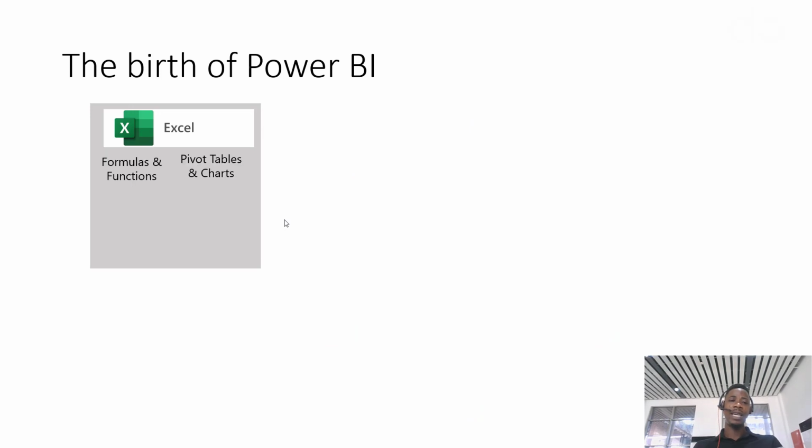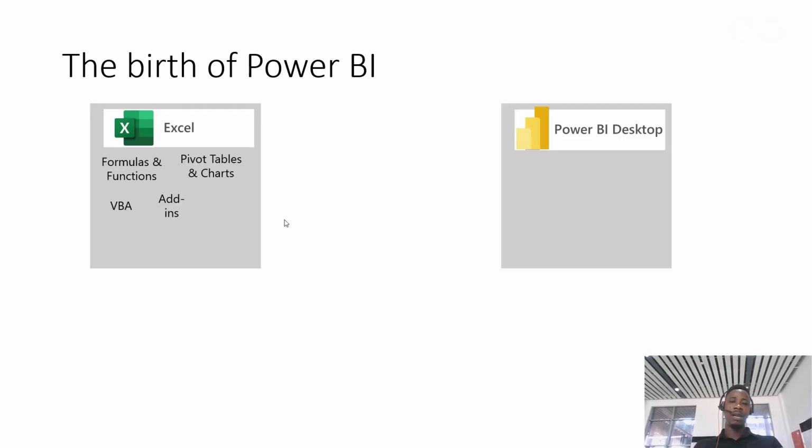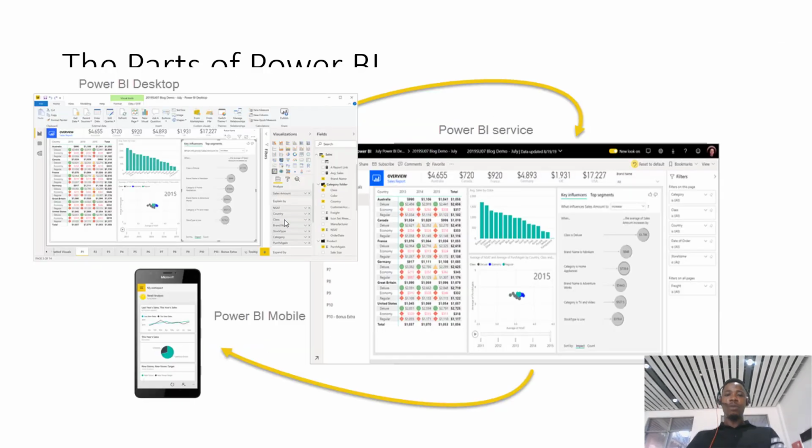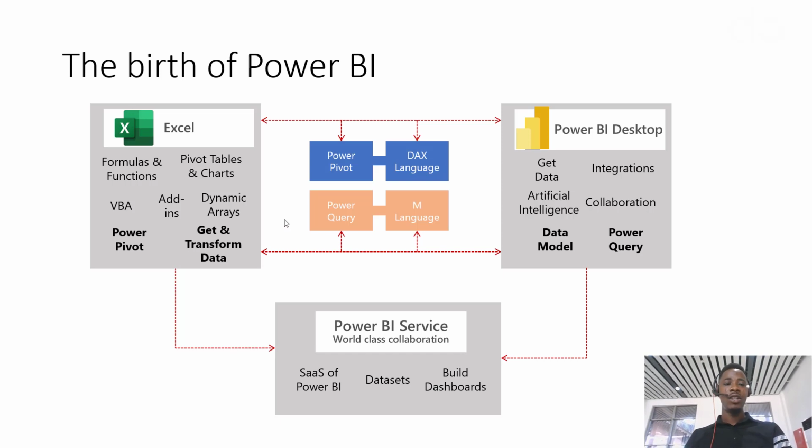Now, how did Power BI come into existence? Power BI simply came into existence with the use of something called Excel. I'm sure some of us will be familiar with Excel here, right? Excel actually has some very powerful tools. Some years back in Excel, like 2010 and 2013, some tools were created in Excel called Power Pivot and Power Query. These tools were created to automate the way we do reporting. Microsoft thought that these two could be brought together to create one powerful tool called Power BI.